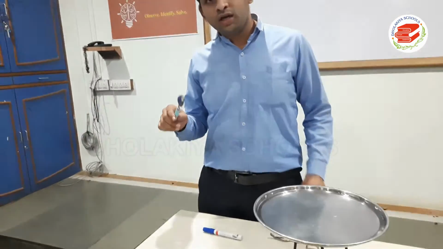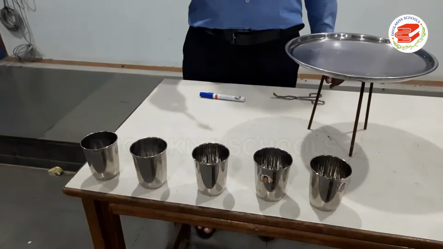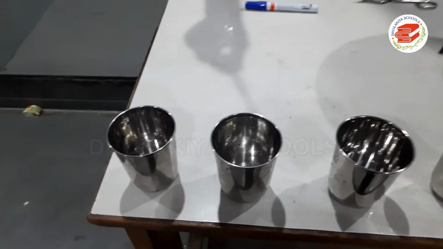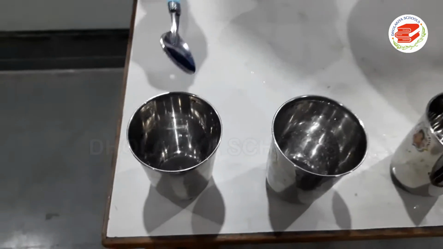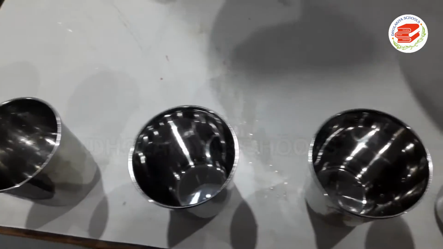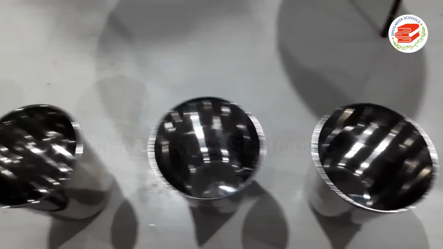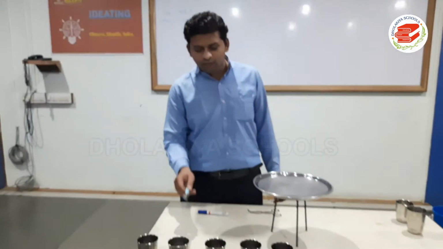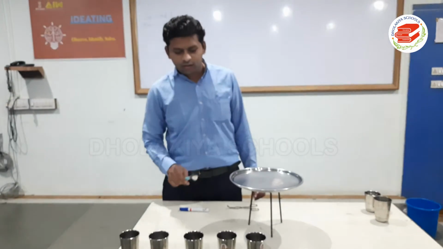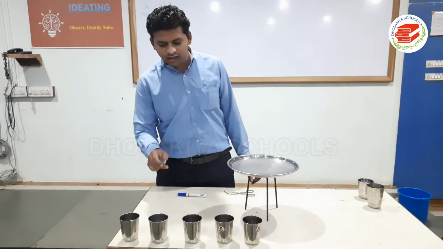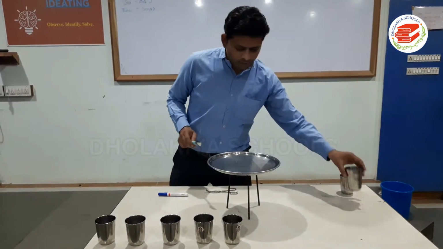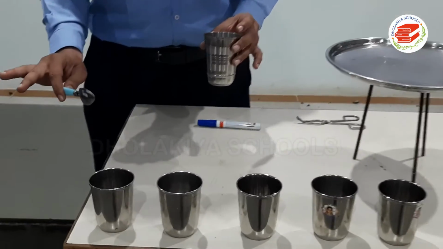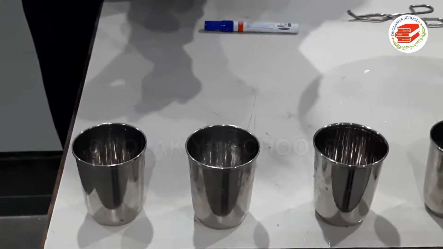Now, by using another activity, let us understand what kind of difference can be created with the vibration. See, here we have taken 5 different glasses. All the glasses at present are empty. Now we are going to fill the glasses with water, but the water level in each glass is different. In the first glass, I am not going to fill any water, so it is an empty glass.